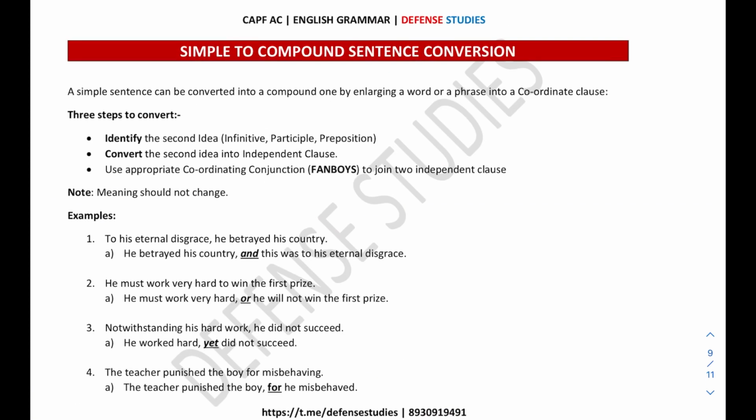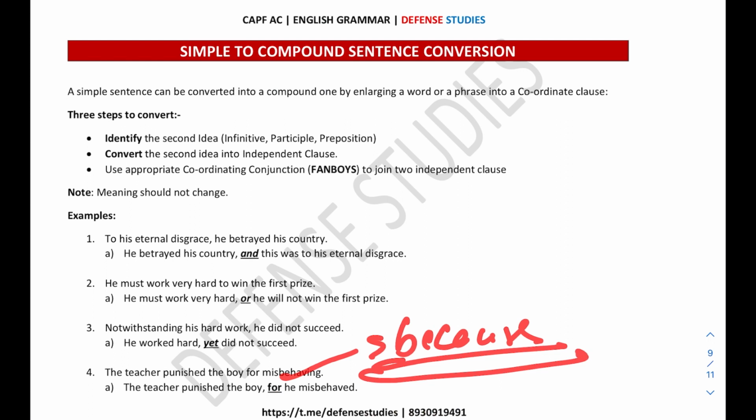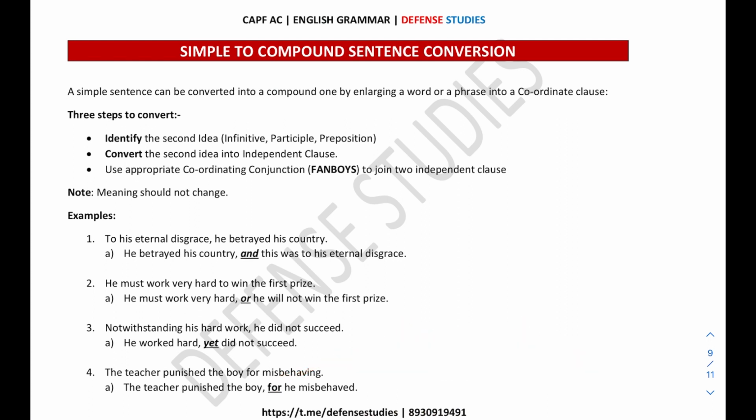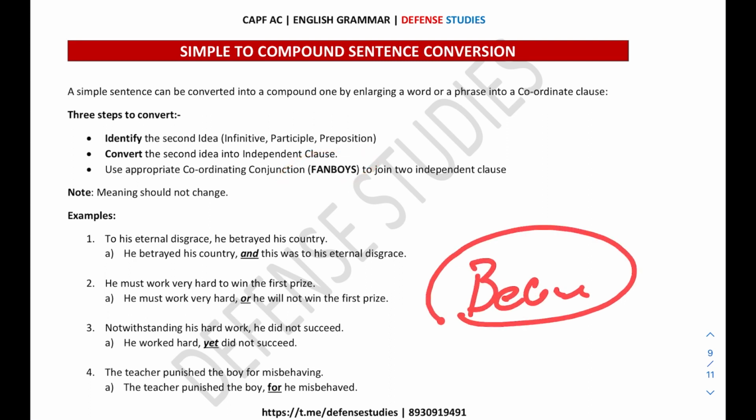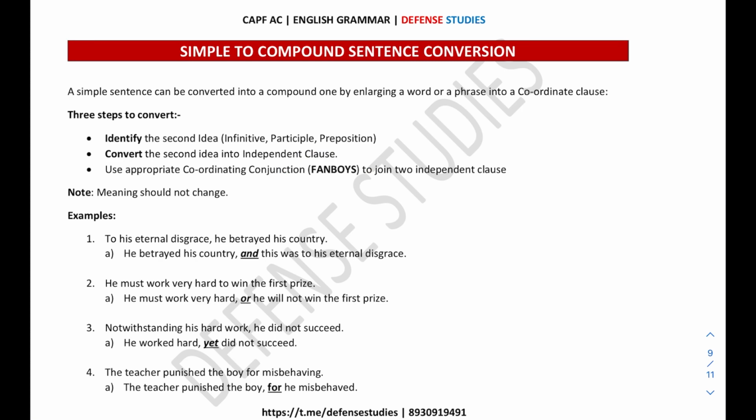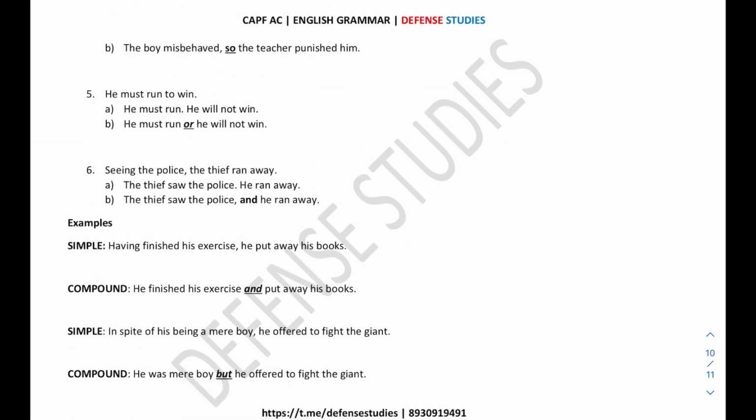Now you can use either conjunction, "for." "For" is also used for "because." "For" has the same meaning as the conjunction "because." Okay, "The teacher punished the boy because he misbehaved." Now we cannot use "because" here, because we need to use only the coordinating conjunctions, and in the coordinating conjunctions there are only the FANBOYS conjunctions, and you will not find "because" among them, so you cannot use "because." But "for" and "because" have the same meaning. Okay, "The boy misbehaved, so the teacher punished him." Again you can use it in this way.